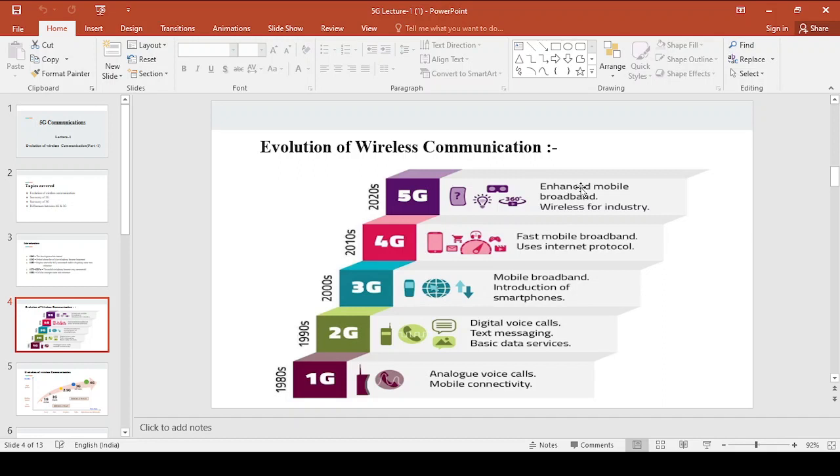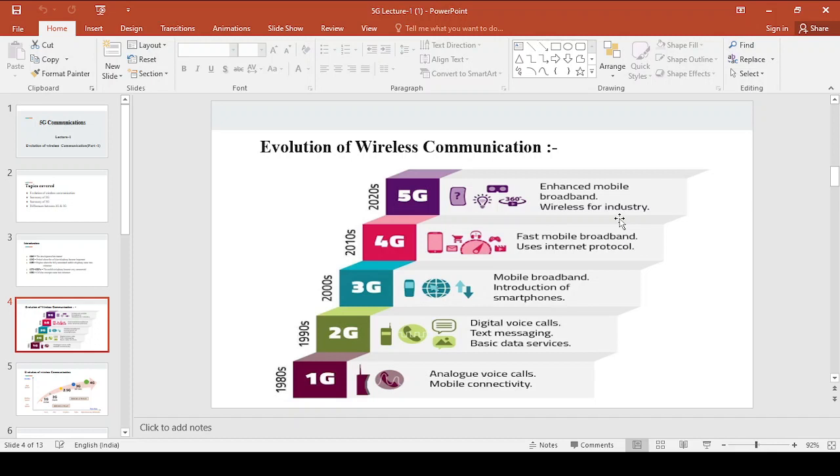Now coming to 5G, this has evolved in the year 2020. It has enhanced mobile broadband, that means again an increase in the speed of the broadband connection, and wireless for industry. This is how wireless communication has evolved from 1G to 5G. You only have to remember, you already know some basics, but again I am repeating: 1G is an extension for 2G, 2G is an extension for 3G, 3G is an extension for 4G, and 4G is an extension for 5G.